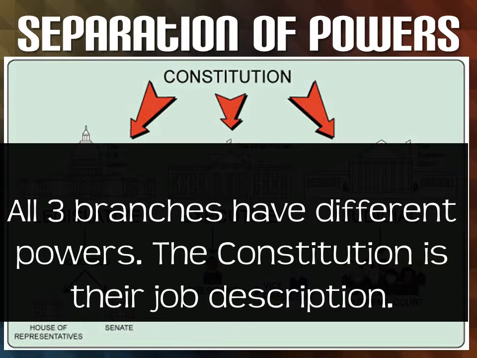All 3 branches have different powers. The Constitution is their job description, and they must do what that job description says, and they can't do somebody else's job description. They can't. The executive branch does their job, not the job of the legislator. The legislative branch does their job, not the job of the judicial branch. They all have separate powers. This is separation of powers.